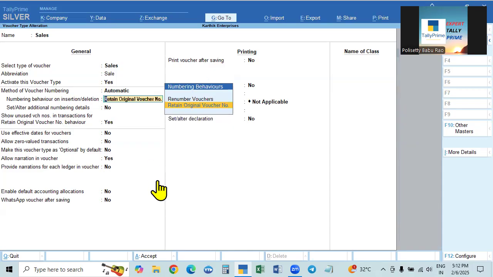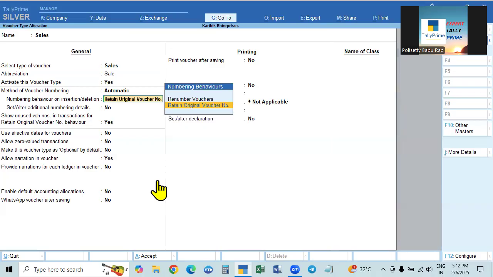So already we learned, when vouchers are made, either sales or purchase, mostly sales vouchers, their serial numbers will be 1, 2, 3, 4, 5, 6. Suppose in the middle there are 5 invoices, 1, 2, 3, 4, 5. If you delete invoice number 3, what will happen?